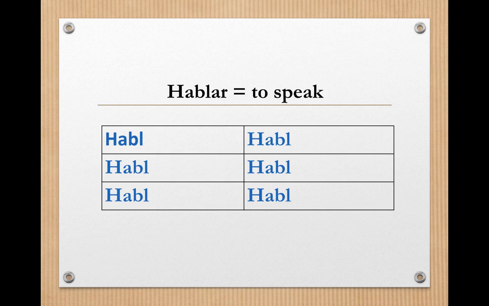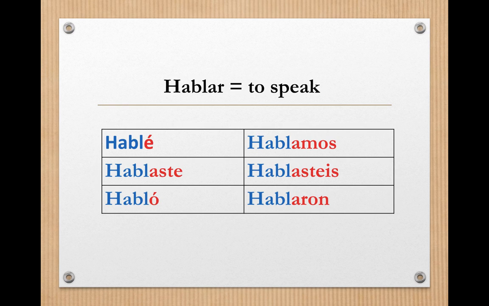Okay, let's try to conjugate the verb here, hablar. You'll notice that I already went ahead and took care of step number 1 for you. I got rid of the AR in all forms. Okay, so please take a moment and conjugate hablar all the way out in the preterite tense. Okay, you can see your answers here in red. For I spoke, you had hablé, then hablaste, habló, hablamos, hablaron.